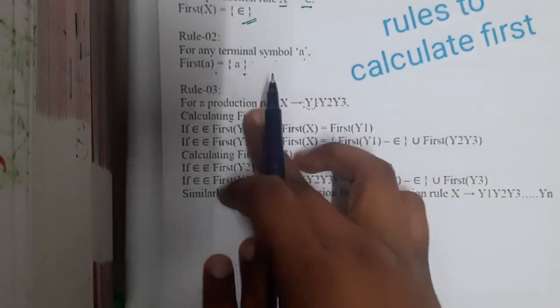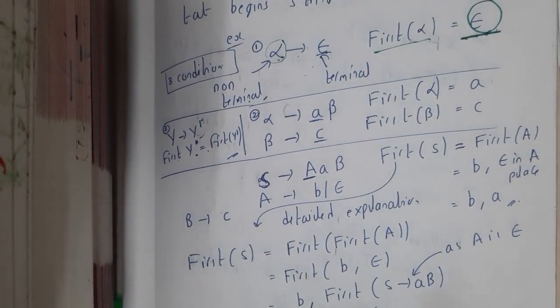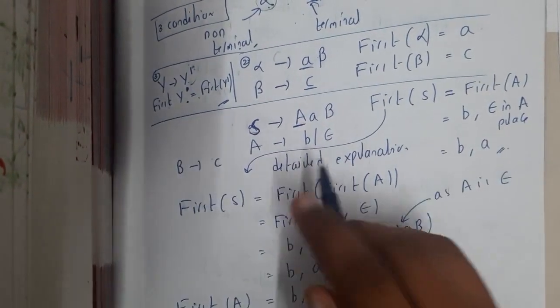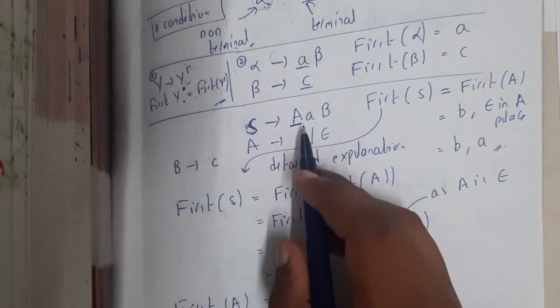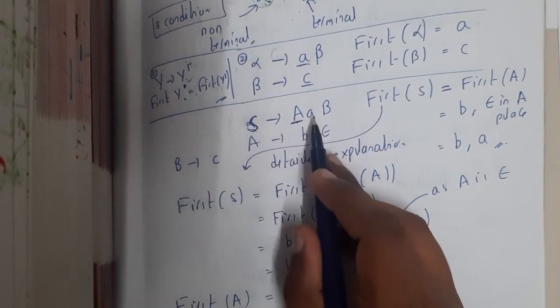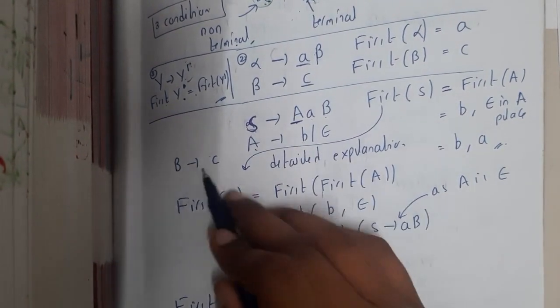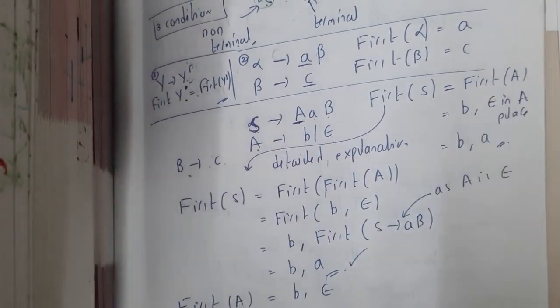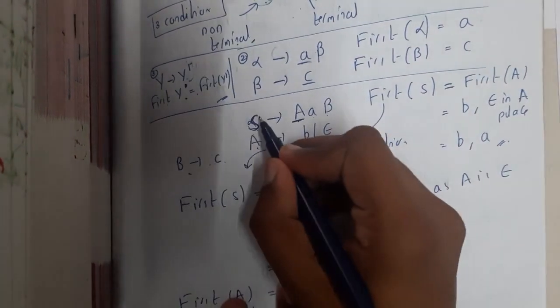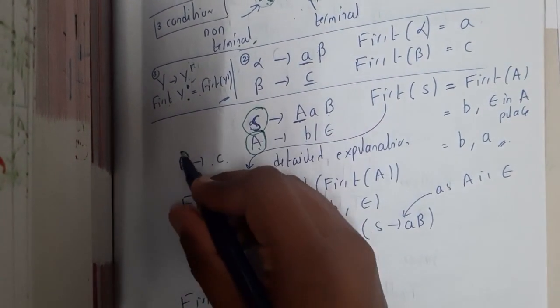Okay, guys, we'll be taking some examples so that you will have no more confusion in this first concept, guys. Okay. So first let us take a small example here. After that we'll be going through a series of examples. Okay. So, guys, please take a piece of paper and start solving. S implies capital A small a capital B, capital A implies b or epsilon, capital B implies c. Okay, so we are trying to calculate first of S, first of capital A, first of capital B.